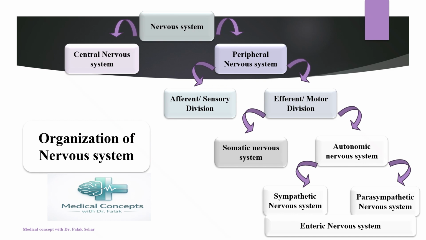The enteric nervous system is a subdivision of the autonomic nervous system that consists of an intrinsic network of neurons that are located within the wall of the gastrointestinal tract, and they are responsible for the regulation of motility, secretion, and local blood flow independently of the central nervous system. In this lecture, we are going to discuss more about the sympathetic nervous system as well as the parasympathetic nervous system.